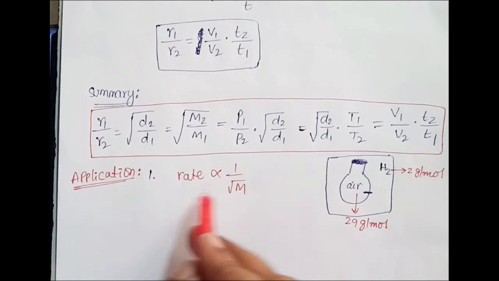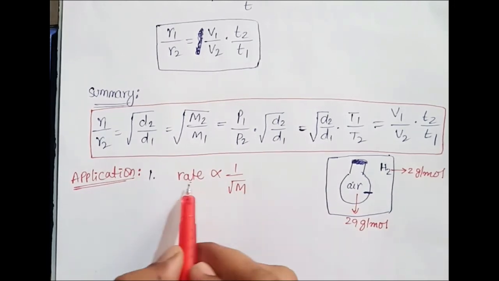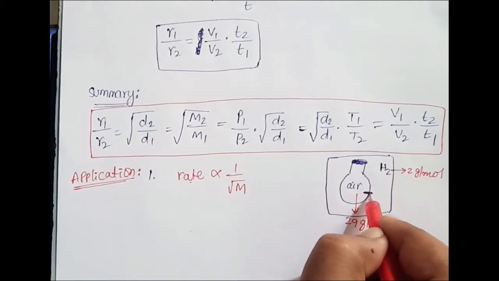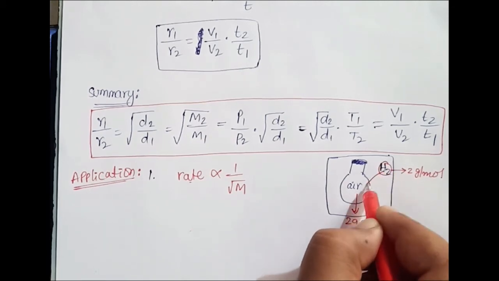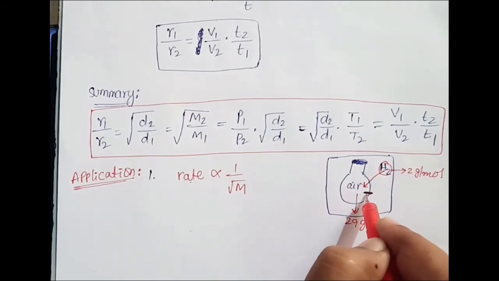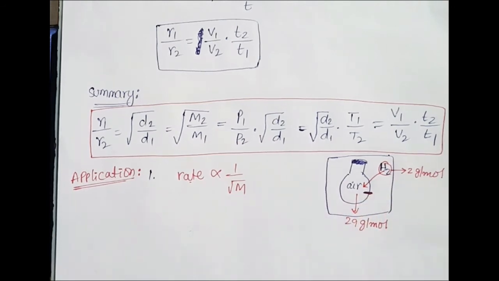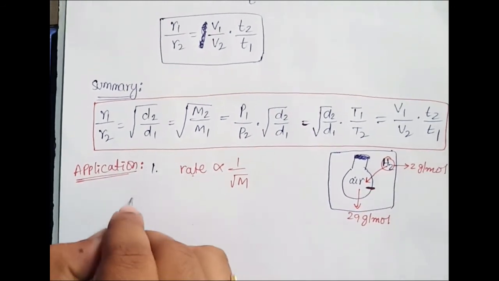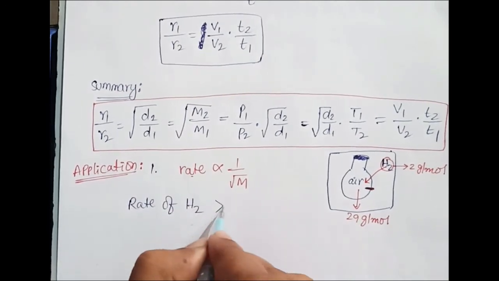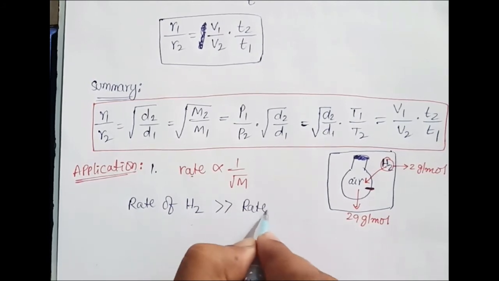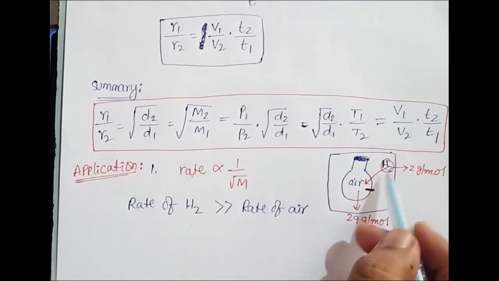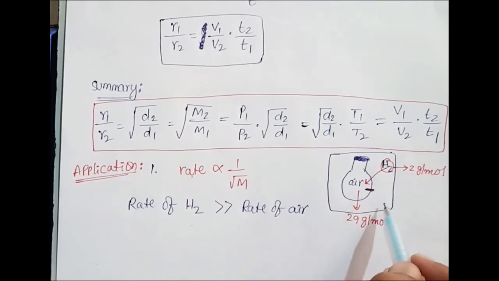Now as per this rule, the speed of diffusion is more for hydrogen, which means if you make a pinhole here, hydrogen gas will enter into the balloon before the air gets expelled out. So the rate of diffusion of hydrogen gas is very much greater than the rate of diffusion of air, which means hydrogen gas will enter very fast compared to the air going outside.